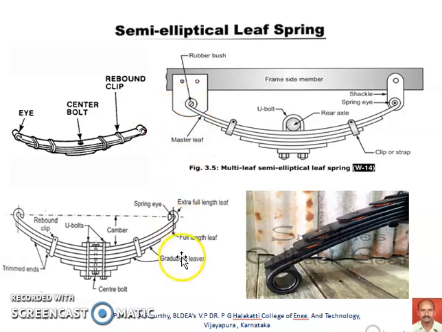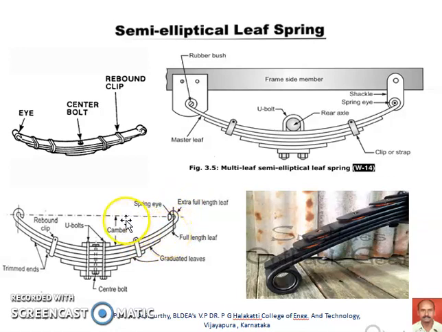We can observe more details here, and these are the trimmed ends of the blades, which we can call graduated blades, and the length of these blades is properly designed based on the theory of beams. Generally only one blade is the full length leaf, and in some cases the second leaf is also a full length leaf.